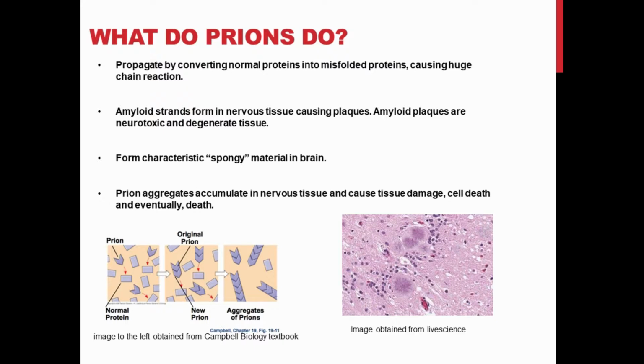These plaques are neurotoxic and they are able to degenerate nervous tissue. This is what causes the characteristic spongy texture in the brains that are affected by TSEs. So eventually the brain wastes away and death occurs.